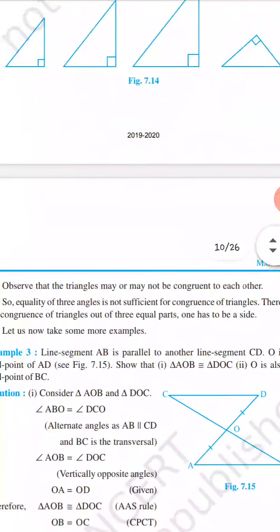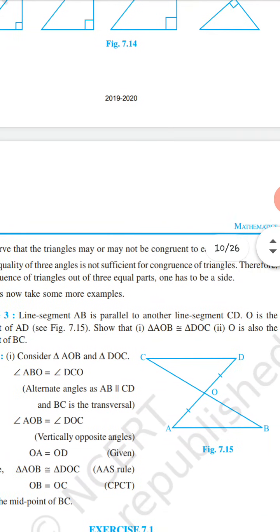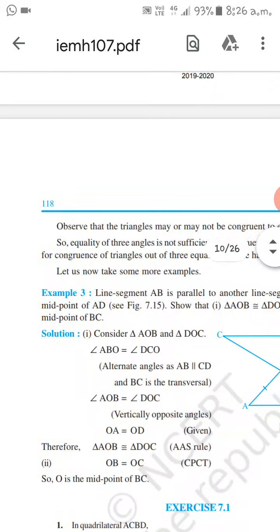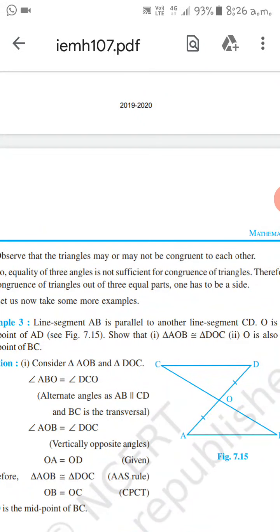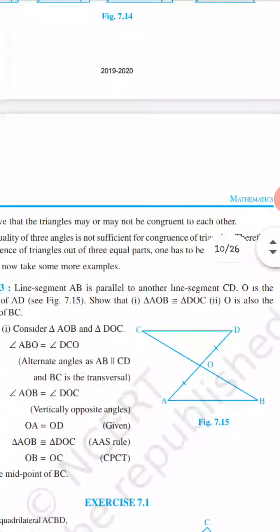Next, for example, you see in the question that line segment AB is parallel to line segment CD, and O is the midpoint of AD. So we have to show that AOB and DOC are congruent, and O is also the midpoint of BC.